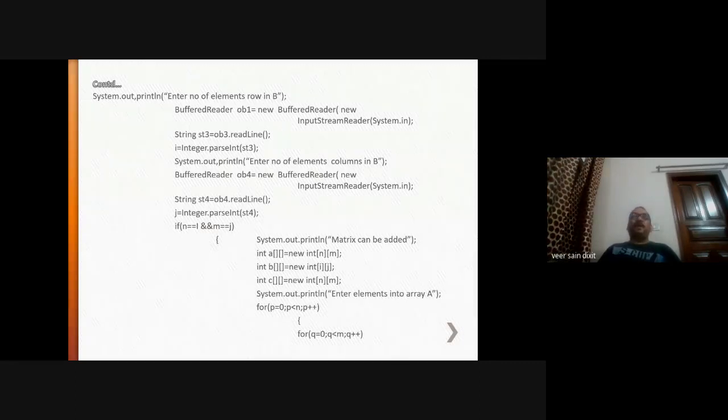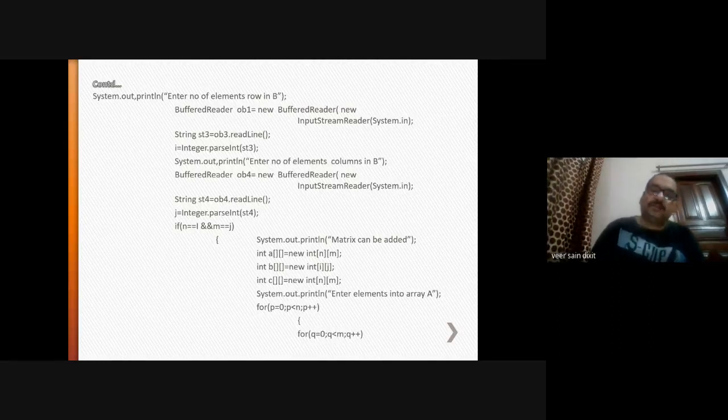You will add matrices A and B and the resultant value will be stored in matrix C. So memory is allocated for matrices A, B and C. Now what should be the next task? The next task is to enter the values into the matrix. So enter elements into array A.